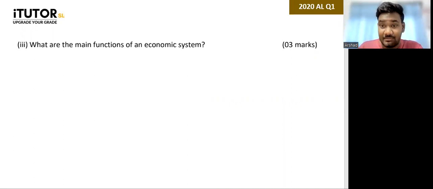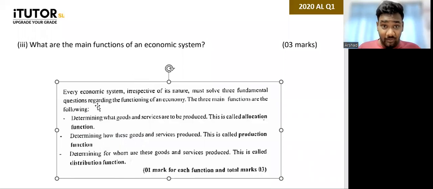Okay. So the main function is to, now why is an economic system created? An economic system was created in order to answer the three basic economic problems. That is what to produce, how to produce, whom to produce. So the main functions are that. The main functions of an economic system is to answer those three questions. Look at this, how they have given you the answer. Every economy, irrespective of its nature, must solve the three basic economic questions regarding the functioning of an economy.